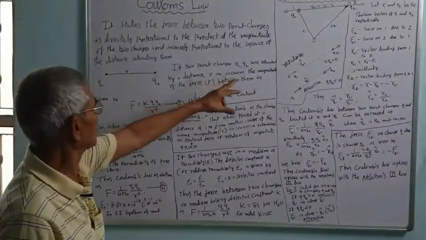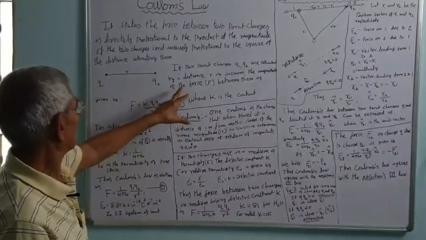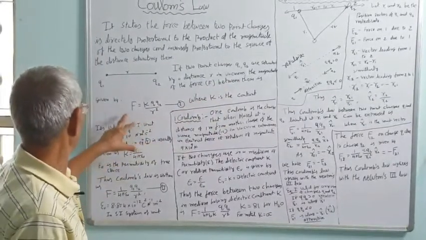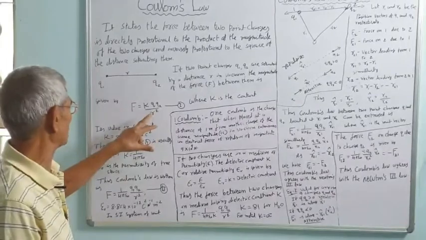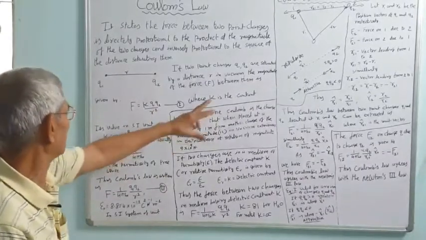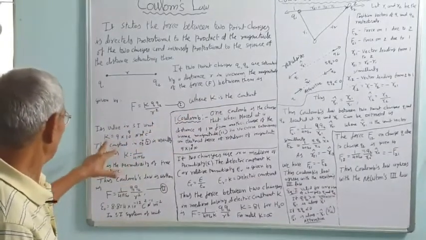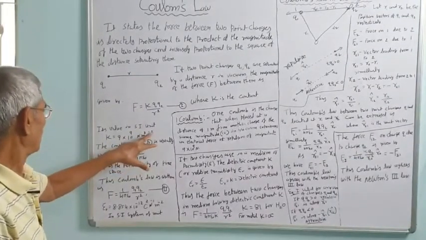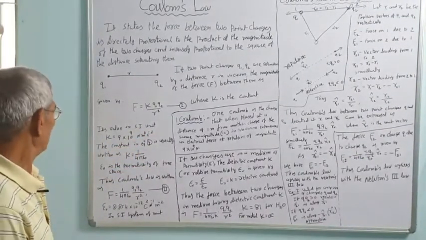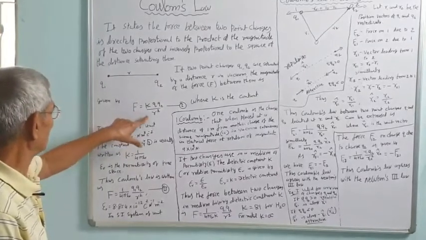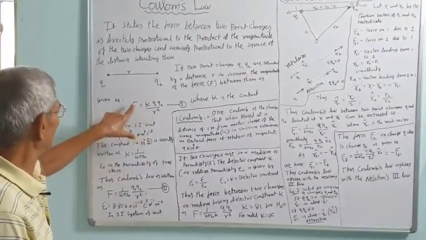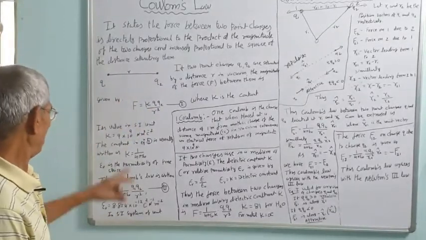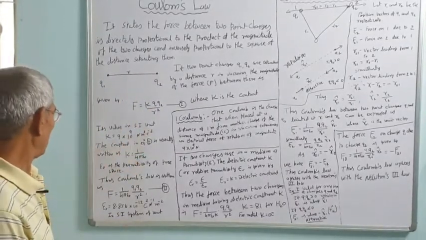If two point charges Q1 and Q2 are separated by distance r in vacuum, the magnitude of the force F between them is given by the equation F equals K Q1 Q2 upon r square, where K is a constant. Its value in SI units is K equals 9 into 10 raised to 9 Newton meter square Coulomb minus 2. F is in Newton, r is in meter, and Q1 Q2 divided by r square gives Coulomb square, so K is in Newton meter square Coulomb minus 2.